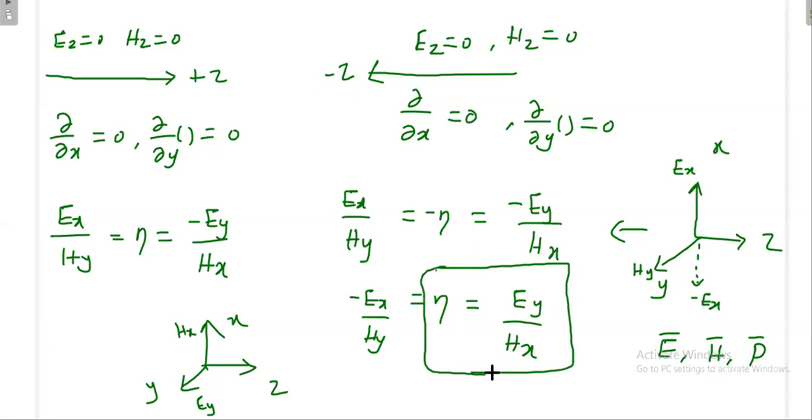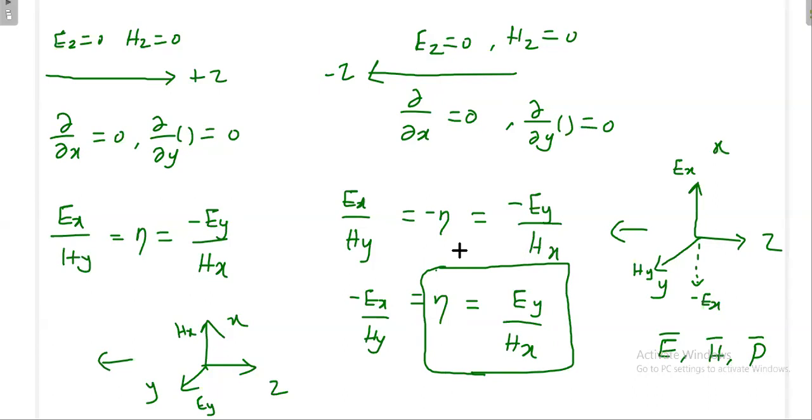When you are going from Ey to Hx, what happens? Really, if you do it with your right hand, very clearly your thumb will denote the minus z direction. That is the idea, because I want to really go in the minus z direction. Whatever the direction, let it be plus z or minus z, you should be able to write your impedance value. That is the simple idea.